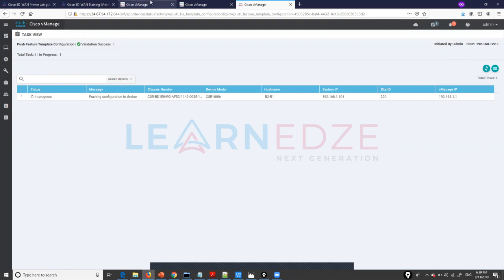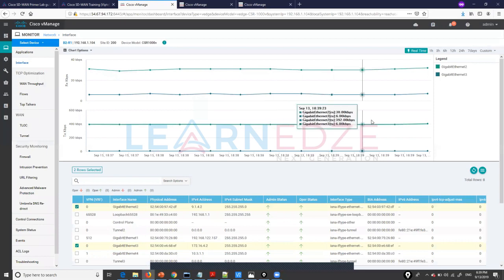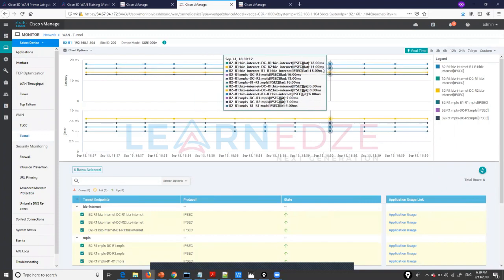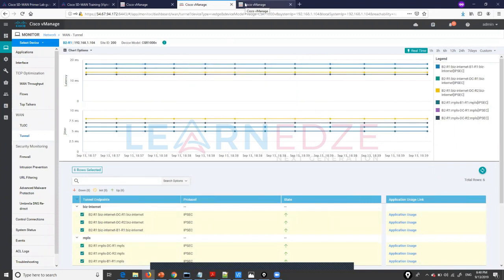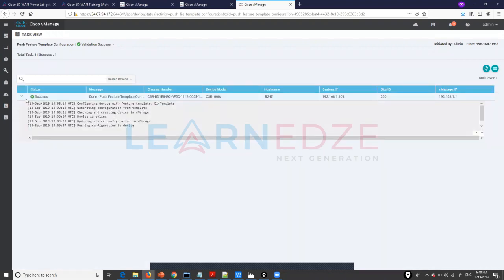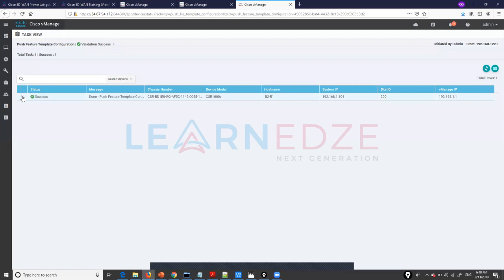Meanwhile, we can see more traffic is still on Gigabit Ethernet 2 and we have latencies as they are. Let's see what is happening here. Yeah, it is a success.